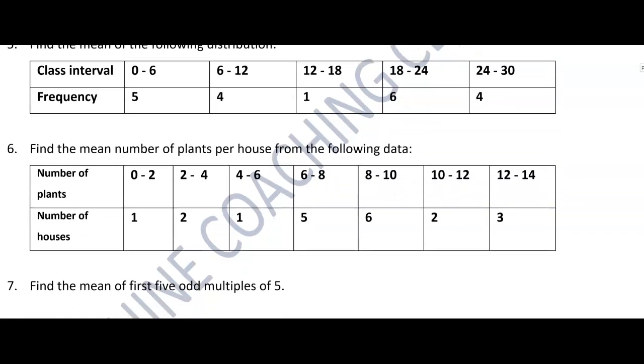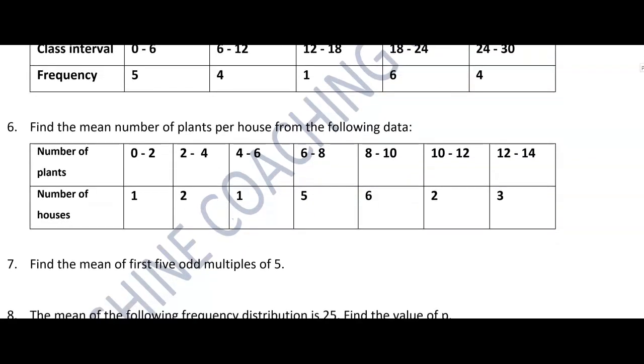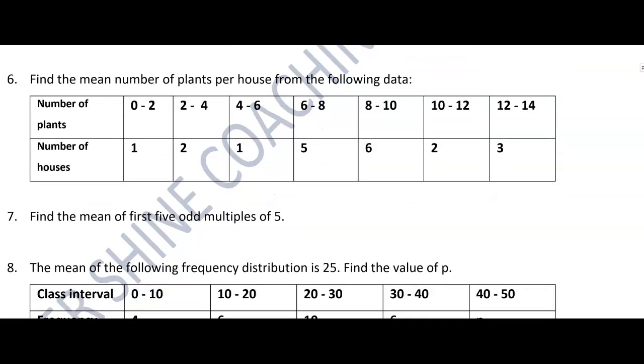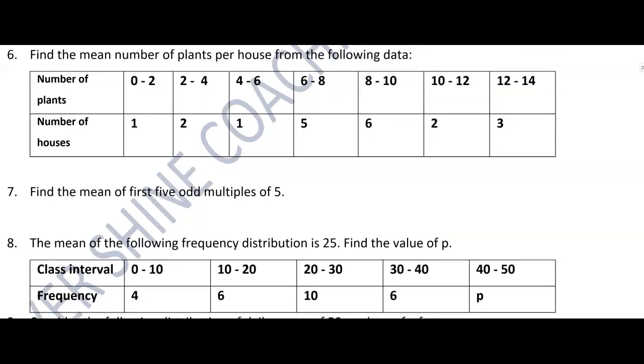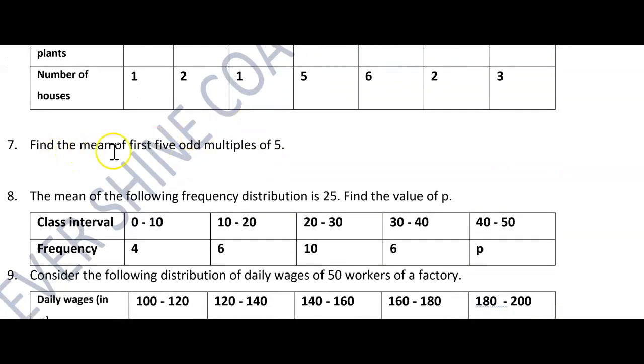Next, find the mean number of plants per house from the following data. Number of plants and number of houses they have given. Class interval and frequency. Next question, find the mean of the first 5 odd multiples of 5. You have to first select the odd multiples of 5, meaning in the 5 table, which are the odd numbers we are getting. Choose the first 5 odd numbers in the 5 table and find the mean of that, that's it, okay.